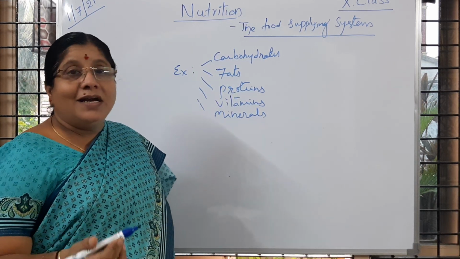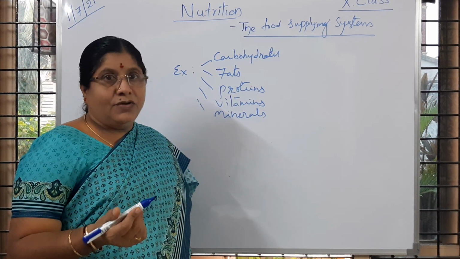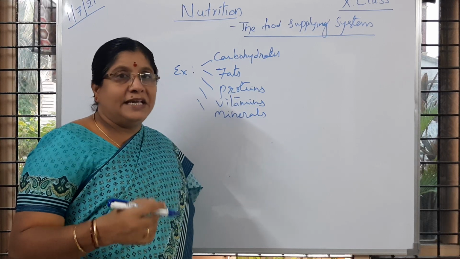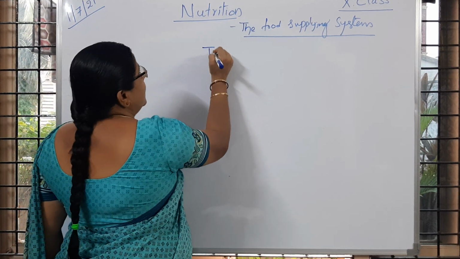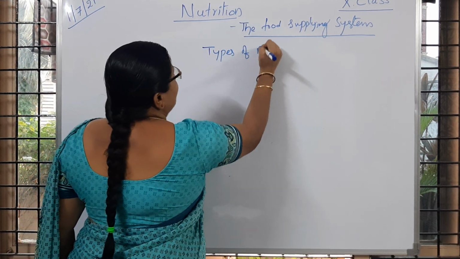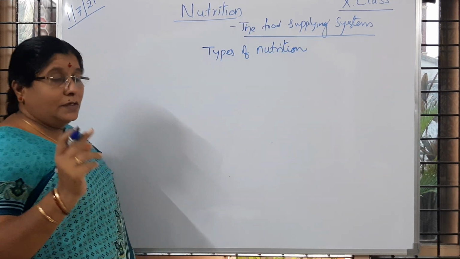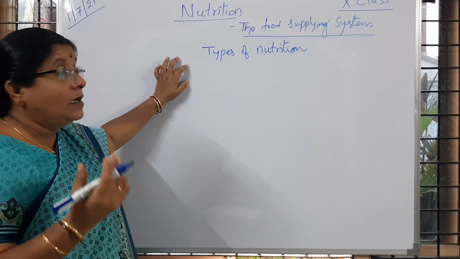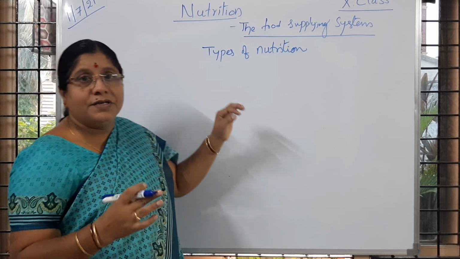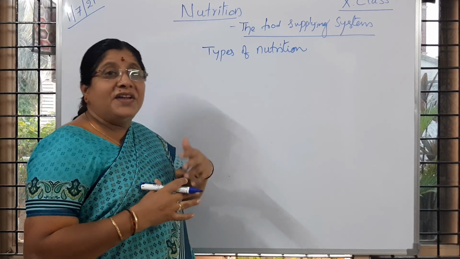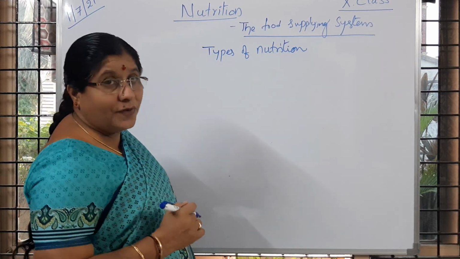Now we are going to learn in this lesson how the organisms get the nutrients, how many types there are, and what they are, in detail. Now we learn about types of nutrition. Till now you learned what nutrients are and examples, and what is meant by nutrition. So how do the organisms get nutrients? There are different modes of collecting nutrients by living organisms, which we are learning under types of nutrition.